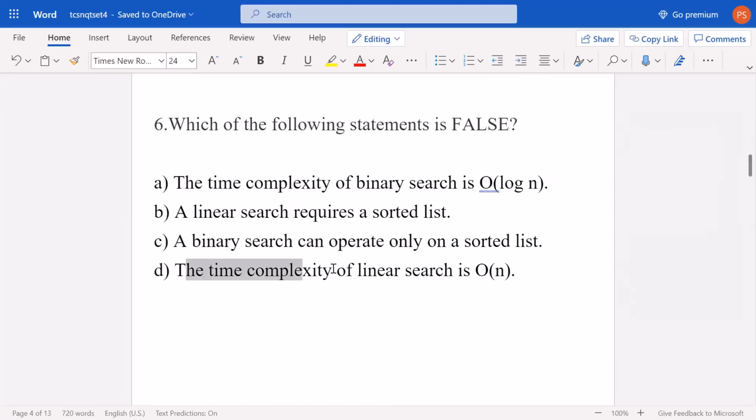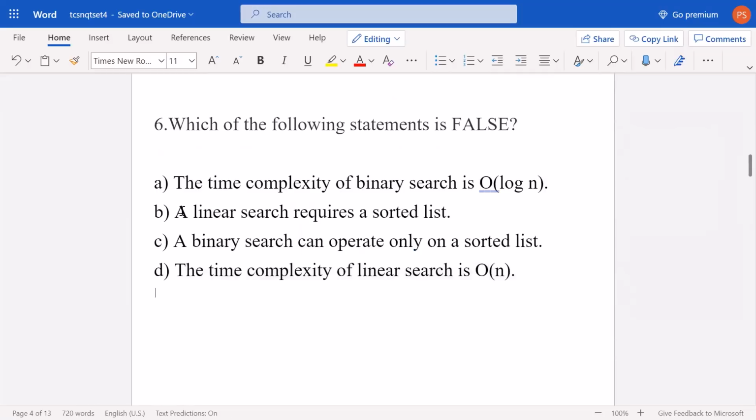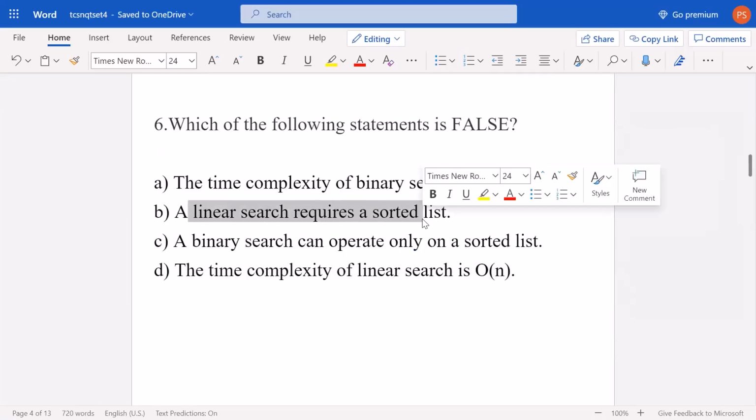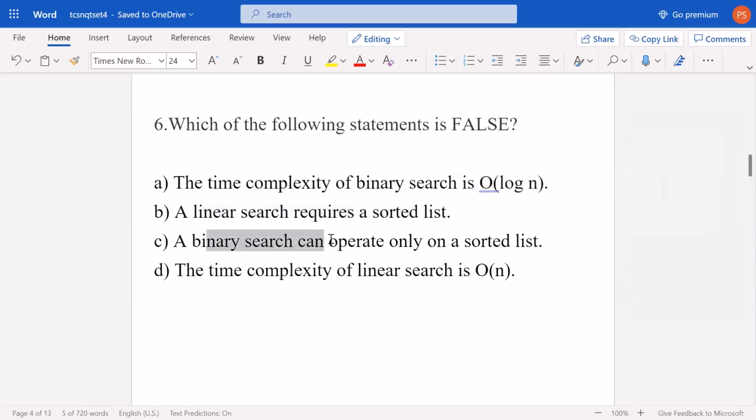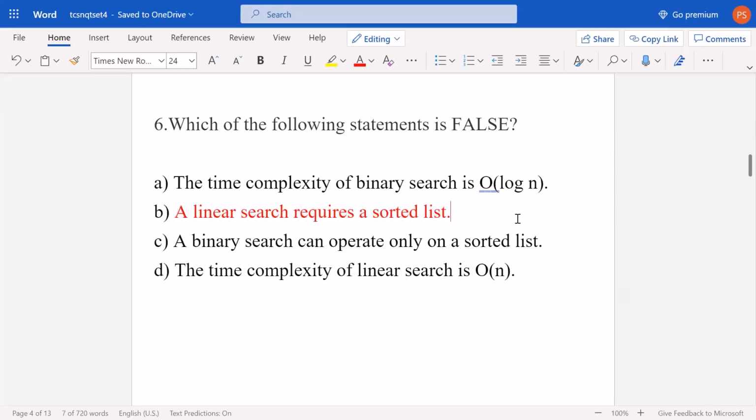Time complexity of linear search is O of n. This is also true. We have to traverse through all the elements. Linear search requires a sorted list. No, false. There is no condition in linear search, like in binary search, that the list should be sorted. Linear search will work even if the list is sorted or unsorted. So the statement which is false is statement B, option B.